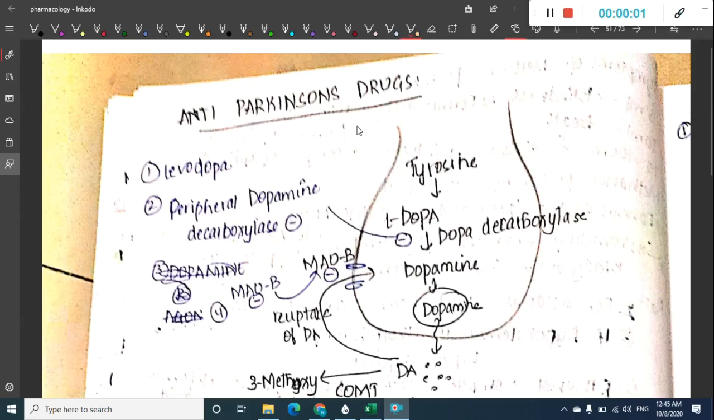Hello friends, welcome to a new chapter today. In this chapter, let us learn about new drugs which are important in neurological disorders, called anti-Parkinsonian drugs. First you should know why Parkinson's disease is seen.